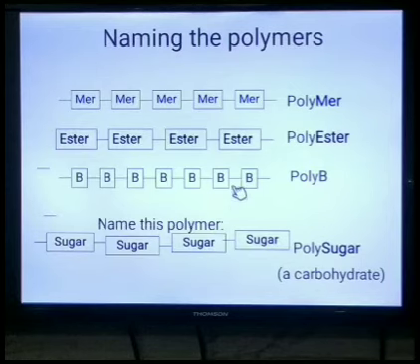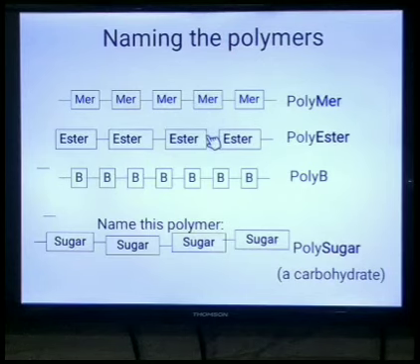This ester is the repeating unit, here it is the mer, it is the repeating unit, and here it is the sugar, it is the repeating unit. See how to give the name of the polymer. We use the prefix poly followed by the name of the repeating unit. It depends upon which type of monomer we use in the polymer.